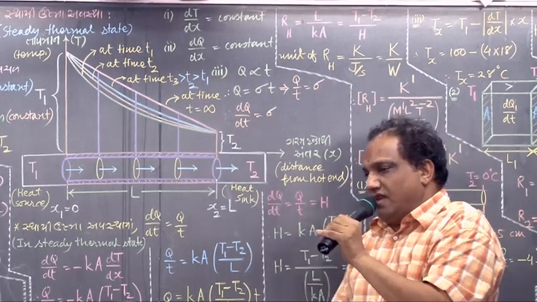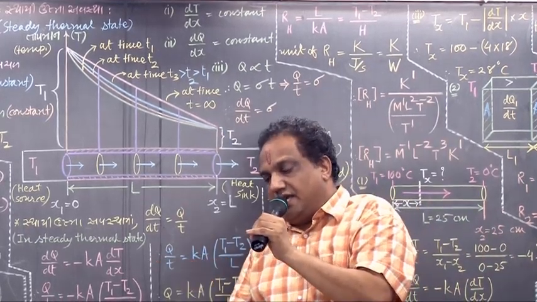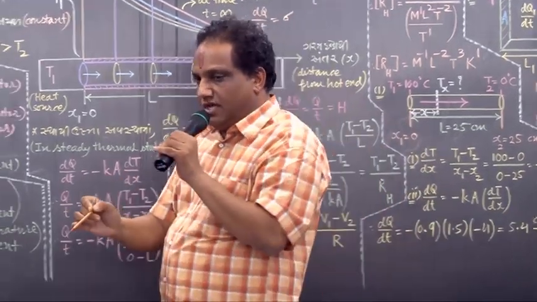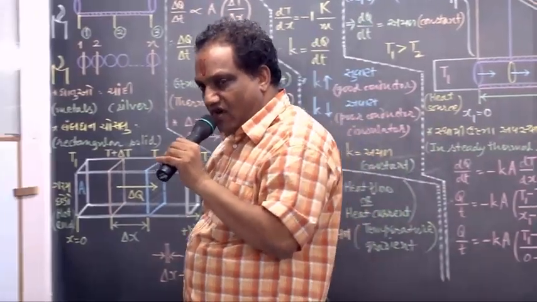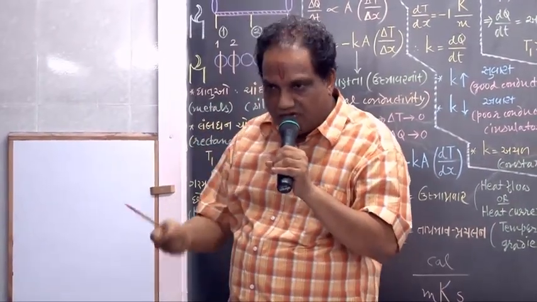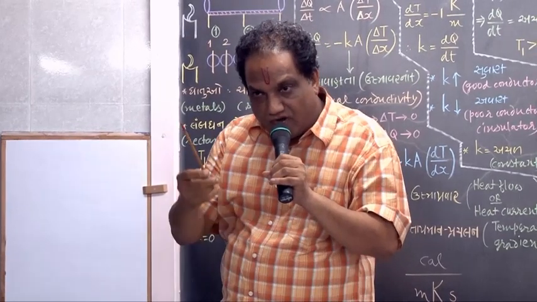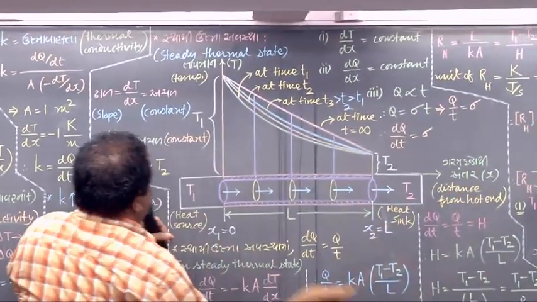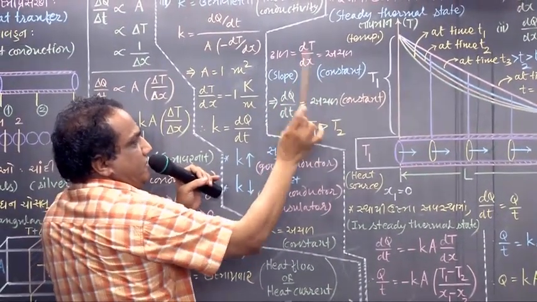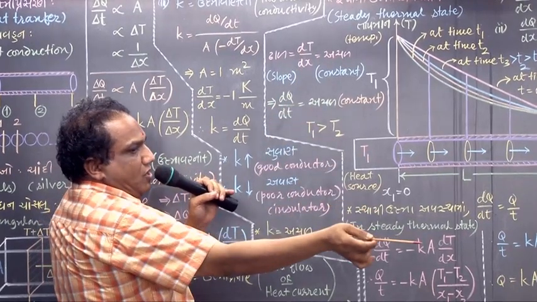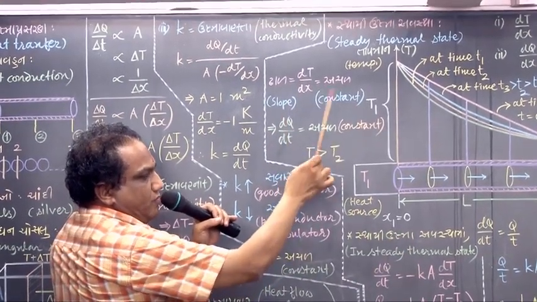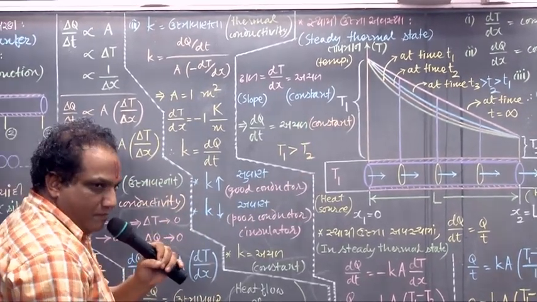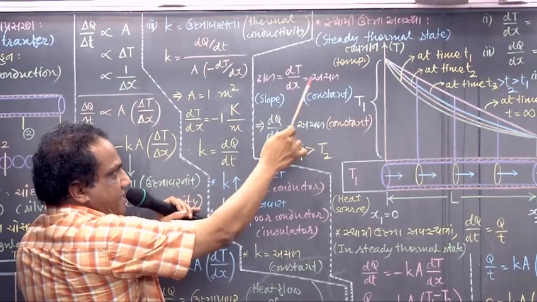Fine. Whenever any graph is a straight line, its slope is constant. For a graph of y versus x, what is the slope? dy by dx. For a graph of t versus x, what should be the slope? dt by dx. But because the graph is a straight line, the slope should be constant. Slope is right now dt by dx and it is constant.